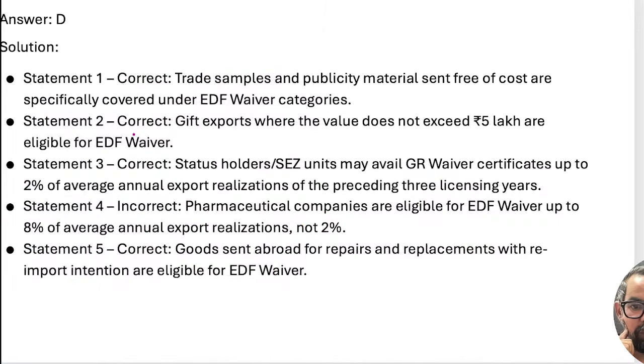So for this we have 8%. For pharmaceutical companies we have 8%. In the rest of the cases it is 2%. So that is the distinction between these two. Next one, guys.